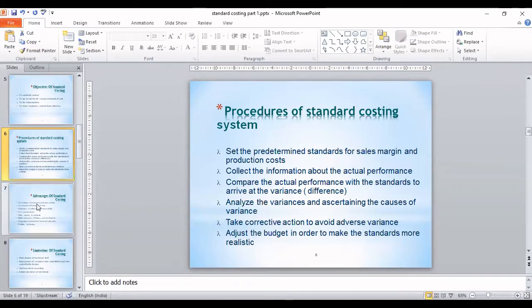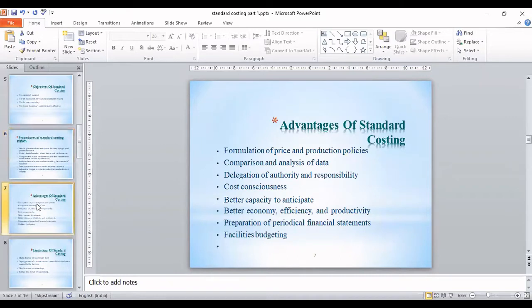Okay, so there are certain advantages of standard costing. Number one, for formulation of prices and production policies. To decide about the production policies and the prices, you need standard costing. It's as simple as that. If you don't know the cost, how will you be able to fix the prices? Is it possible to fix prices without knowing the cost or any estimated cost? Anyone? Is it possible for us to fix the prices without knowing the cost?